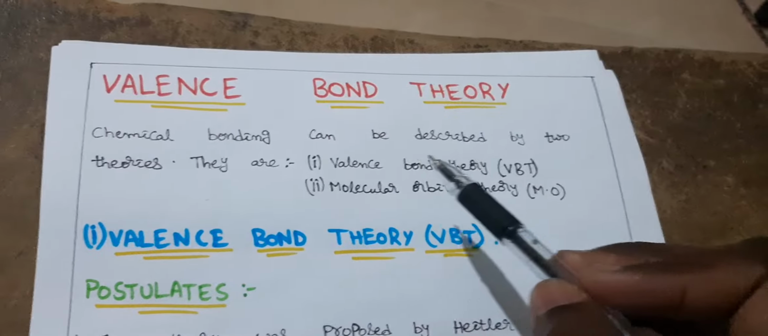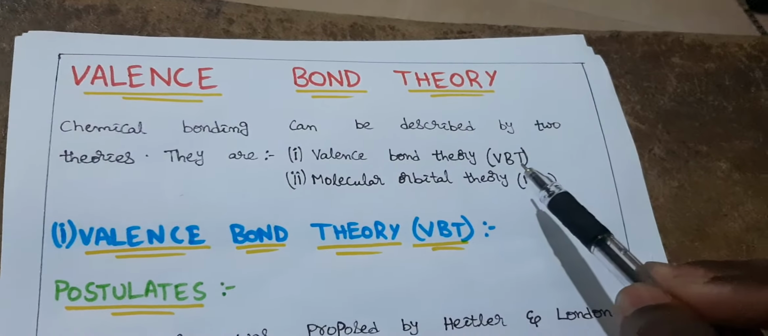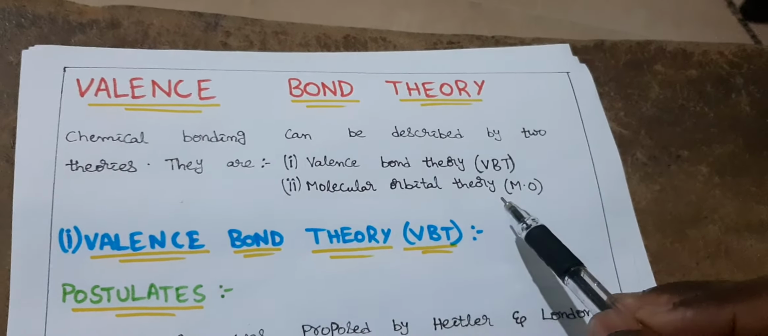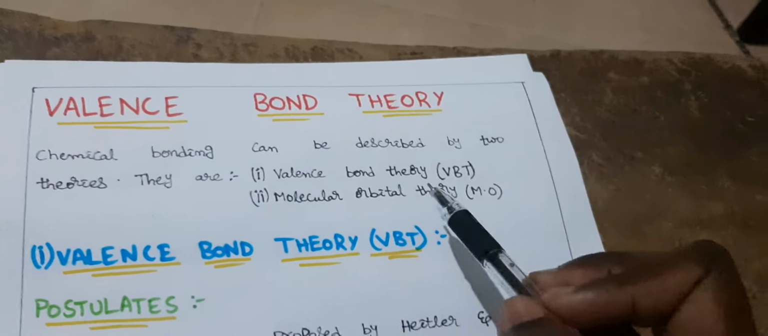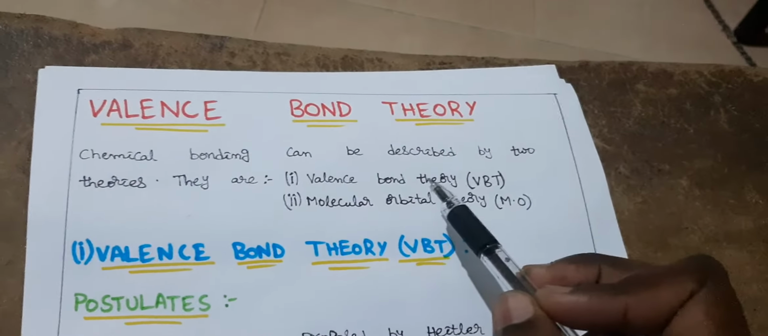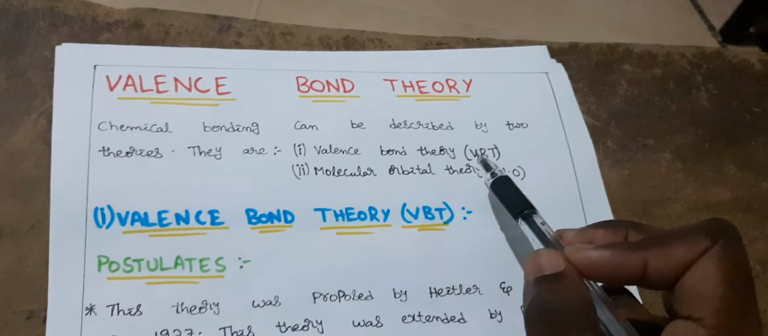Chemical bonding can be described by two theories. They are valence bond theory, which can also be termed as VBT, and molecular orbital theory. We know MOET, molecular orbital energy level diagrams, all are seen in that theory. So today we are going to speak about valence bond theory.